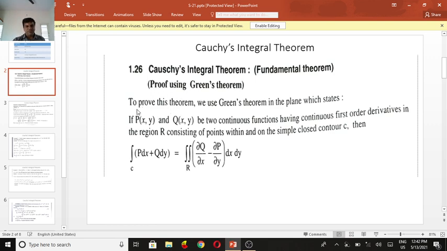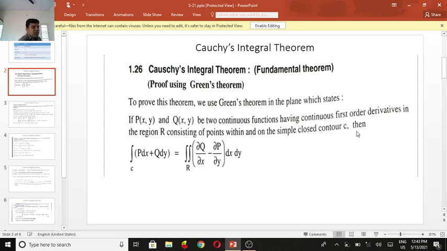Green's theorem in the plane states: if p of x,y and q of x,y are continuous functions having continuous first order derivatives in the region R consisting of the points within a simple closed contour C, then the integral over C of p dx plus q dy equals the double integral over R of del q by del x minus del p by del y dx dy.